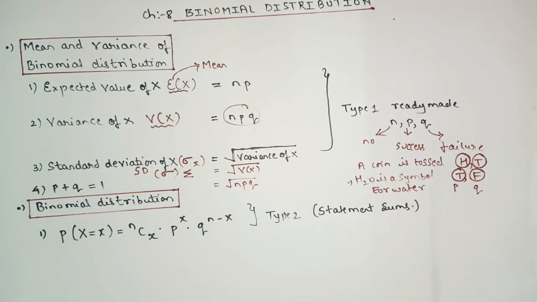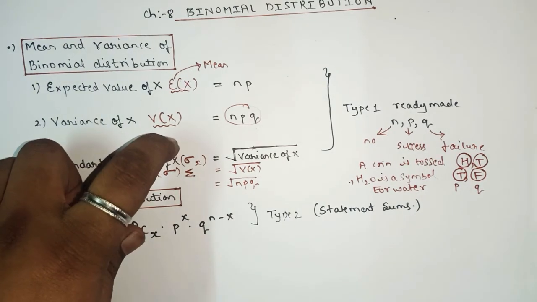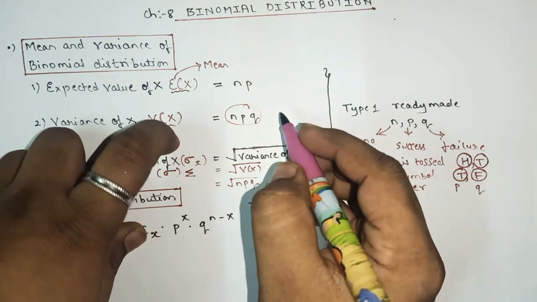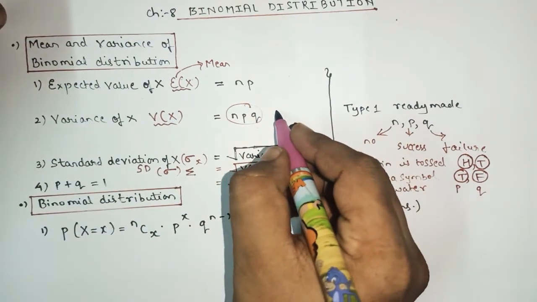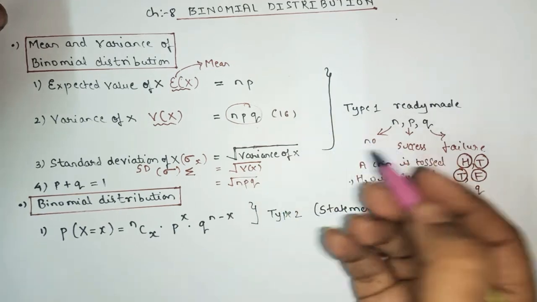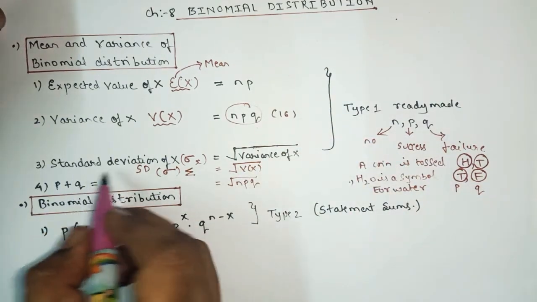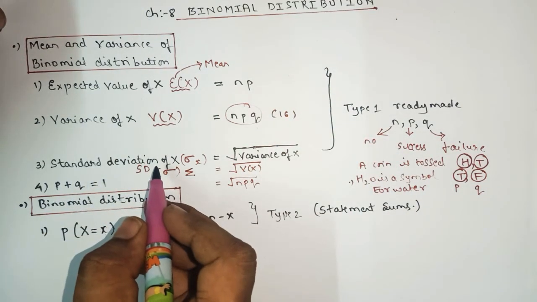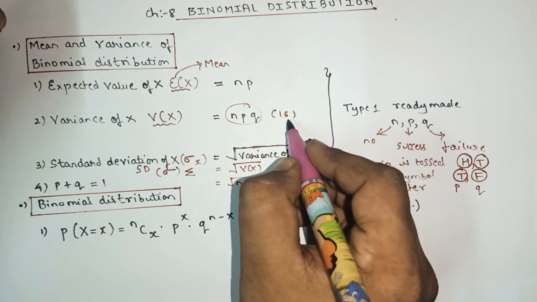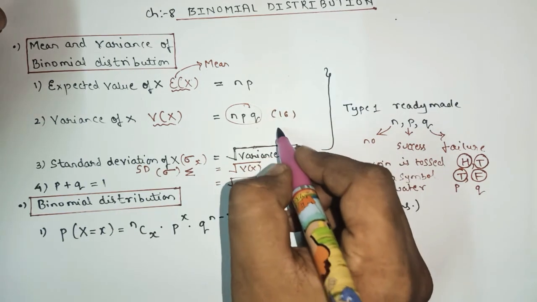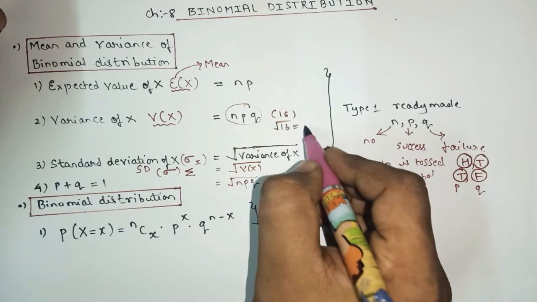Okay. So suppose the variance of X, if they had given 16, for example we'll take 16, what will be the standard deviation? Standard deviation will be the square root of this 16. Square root of 16 is what? 4.